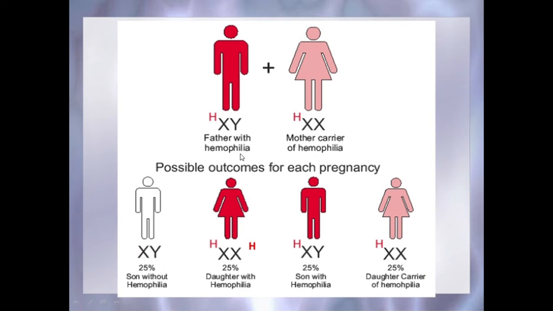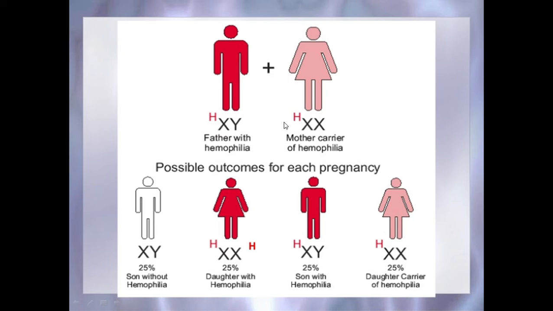Now the next case, if there is a father with hemophilia and the mother is a carrier of hemophilia, then there are chances that 25% sons will be born without hemophilia, 25% daughters will be born with hemophilia, 25% sons will be born with hemophilia, and 25% daughters will be carriers of hemophilia.